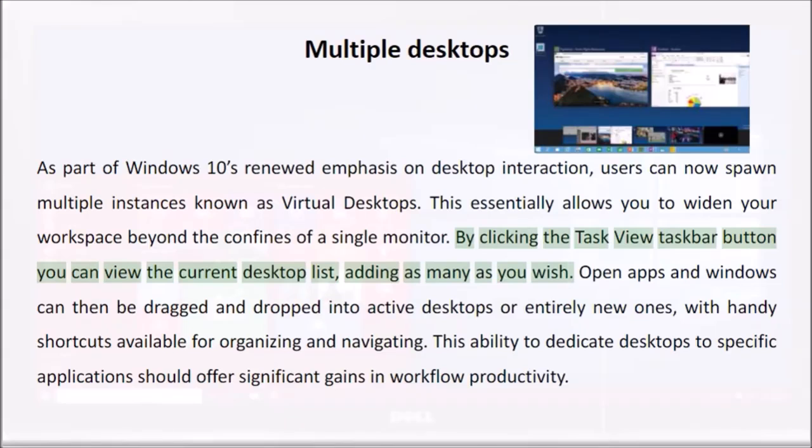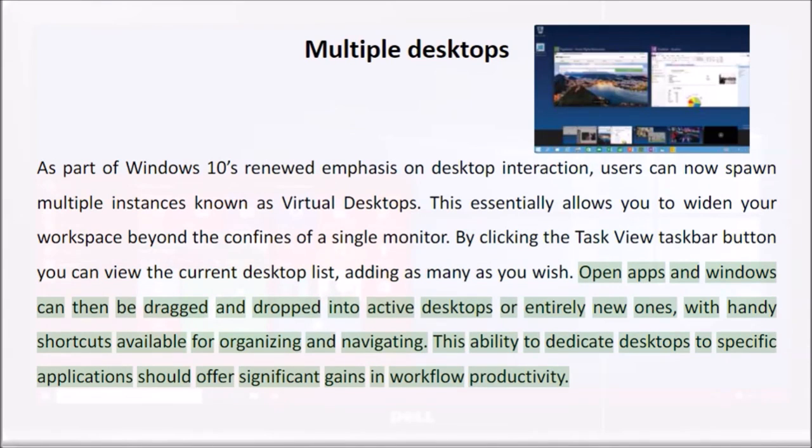By clicking the Task View taskbar button, you can view the current desktop list, adding as many as you wish. Open apps and windows can then be dragged and dropped into active desktops or entirely new ones, with handy shortcuts available for organizing and navigating. This ability to dedicate desktops to specific applications should offer significant gains in workflow productivity.